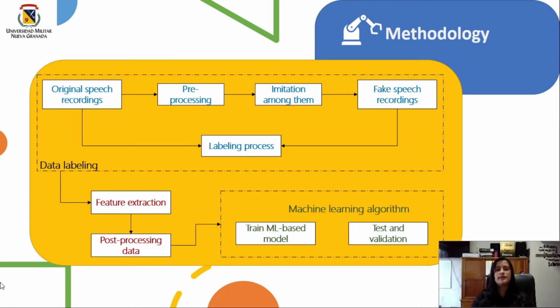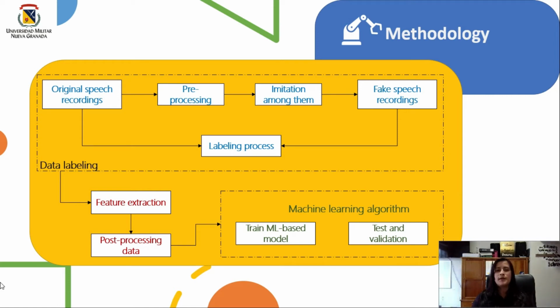In the methodology, we had the data labeling, where we had the original speech recordings. So let's remember they were legible voice signals. We made a pre-processing where we normalized the signals to perform the imitation among them.